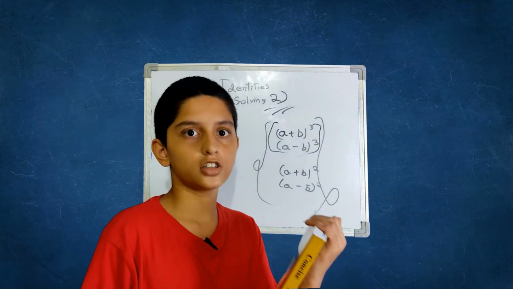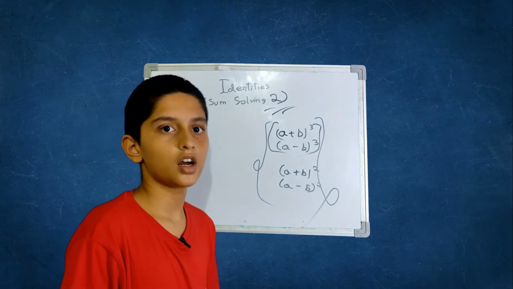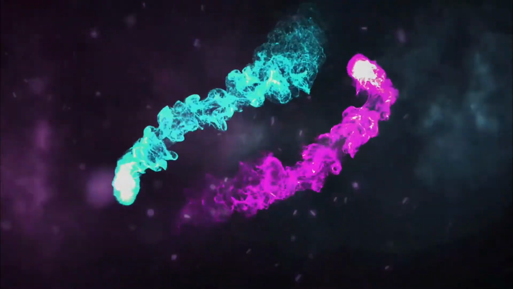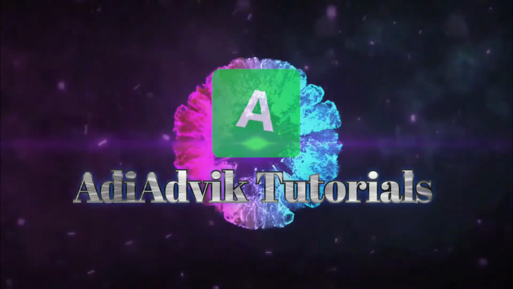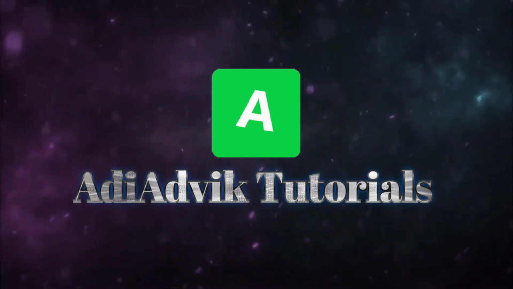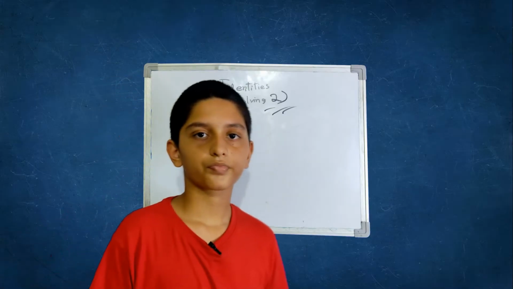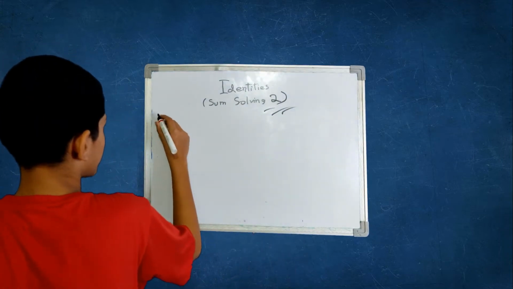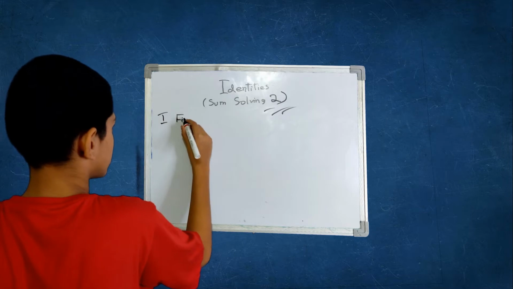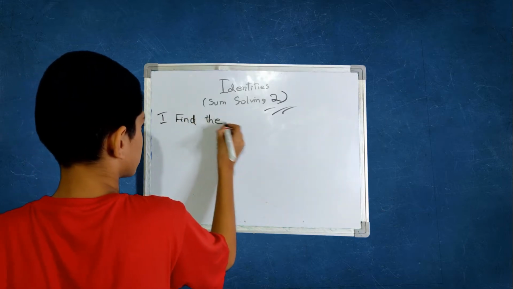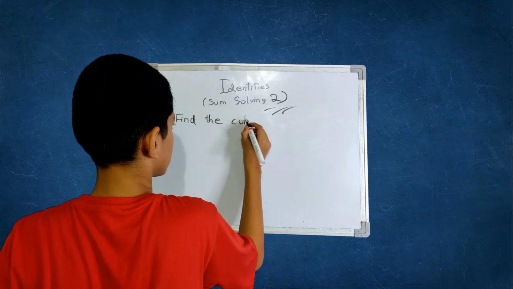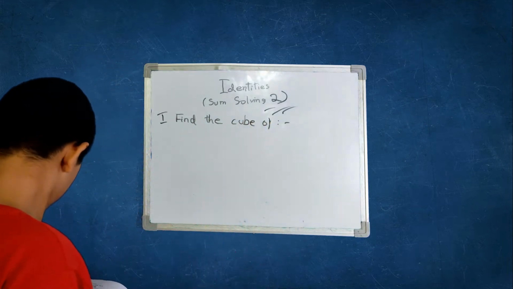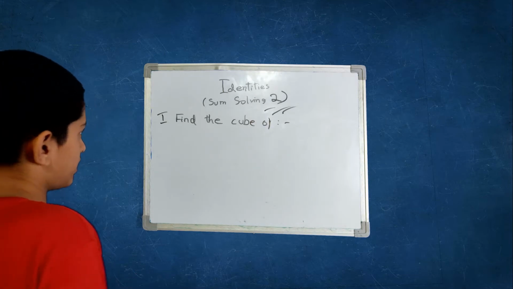I have a book here for solving sums. Now let's go. The first sum is find the cube of 3a minus 2b.